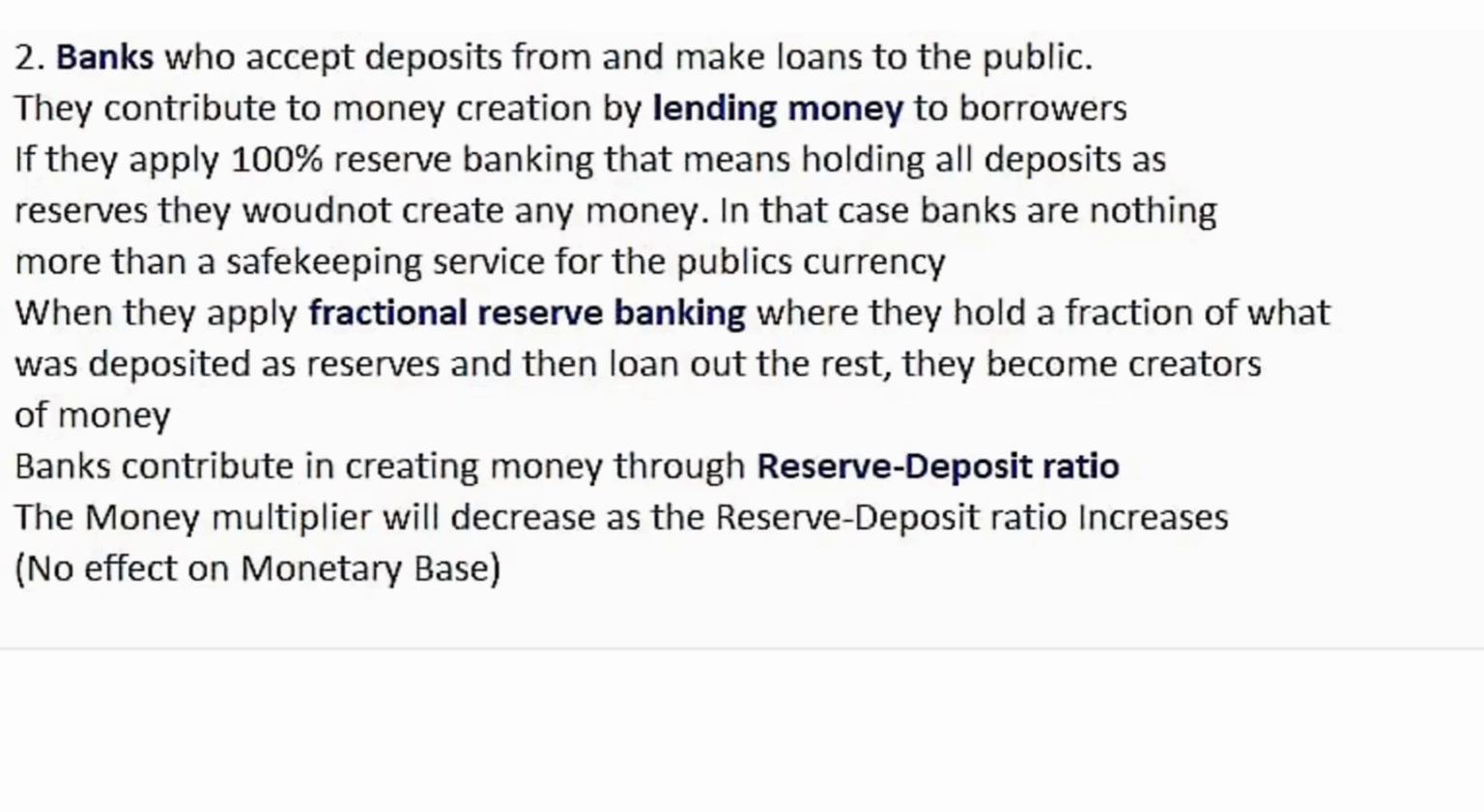Now the second group that can contribute to the creation of money are your commercial banks. They contribute to money creation in a fractional reserve banking system, where they hold a fraction of what was deposited as reserves and they loan out the rest, because it is through lending money to borrowers that they contribute to money creation. If they apply 100% reserve banking, where they hold all deposits as reserves, they will not create any. So banks essentially contribute in creating money through the reserve deposit ratio, through which they affect the multiplier and hence the money supply.